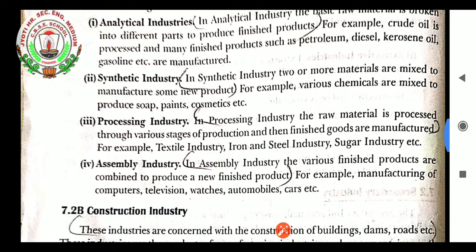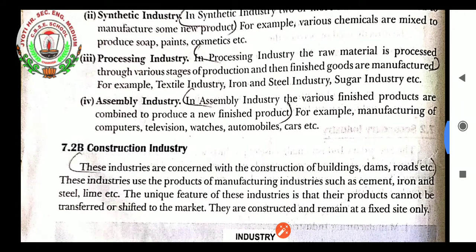Next is the processing industry. In processing industry, the raw material is processed through various stages of production and then finished goods are manufactured. For example, textile industry, iron and steel industry, sugar industry, etc. This industry is considered as processing industry, in which various processes are there for the production of one finished product.